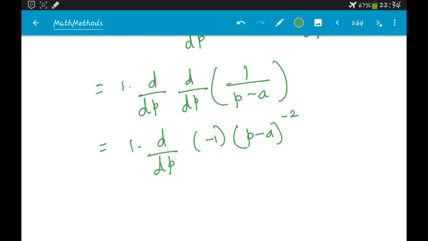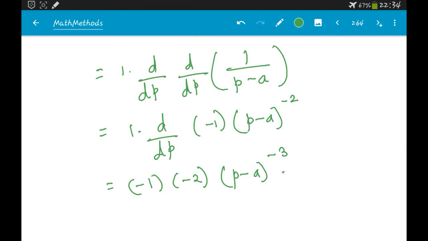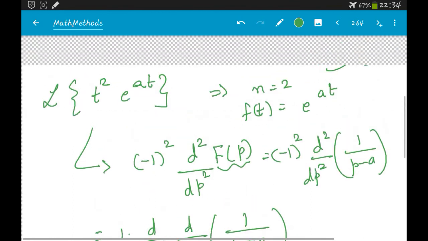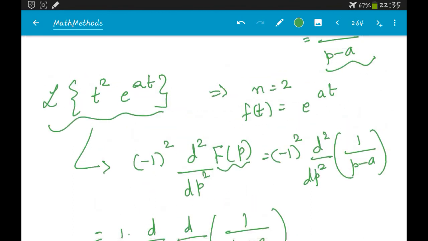Now d by dp of this would be minus 1 into minus 2 into p minus a power minus 3. So the final solution would be 2 by p minus a whole cube. This is your answer for the Laplace transform of t square into e power at.